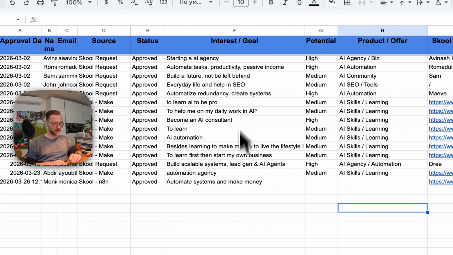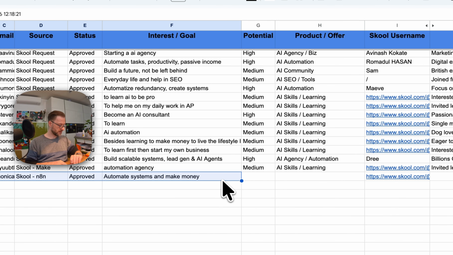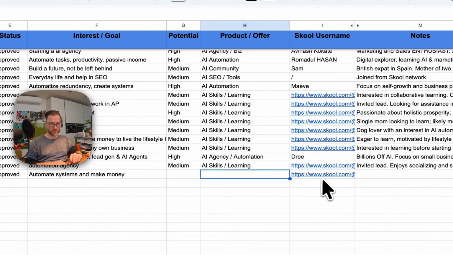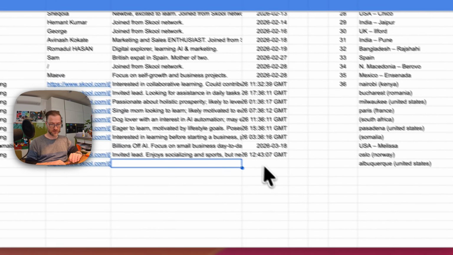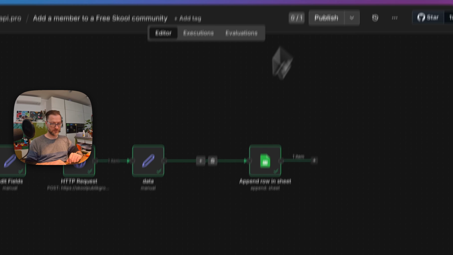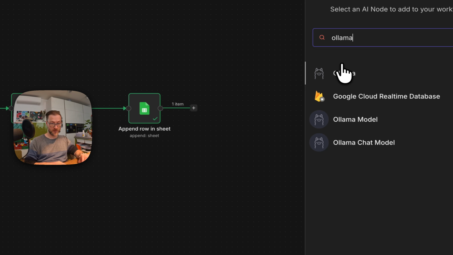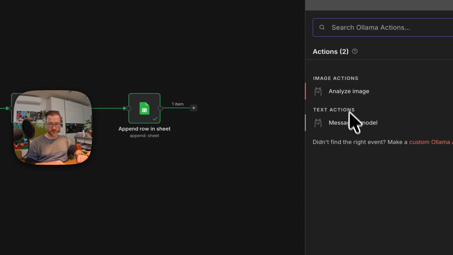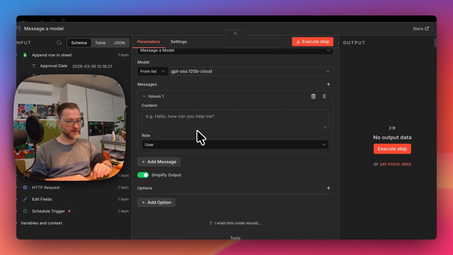So what we have here, we have this person over here, which is approved. And we also need this 1, 2, 3, 4. Yeah, at least 4 columns over here. So to make it faster, I'm going to take this GPT node, or I can also say AI and then Ollama. I can message to my own model, and my model would be, let's say, this GPT host. That's absolutely fine, and it's free.